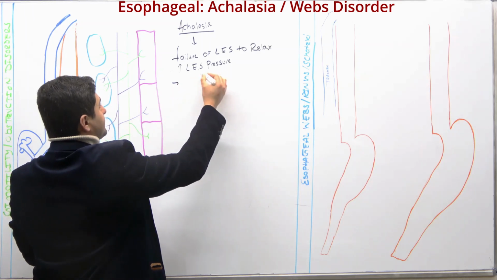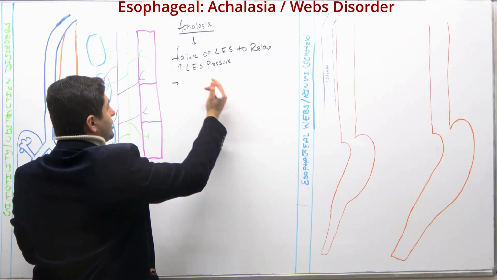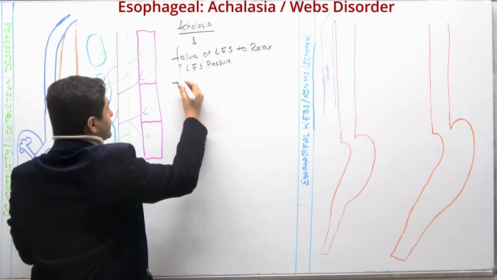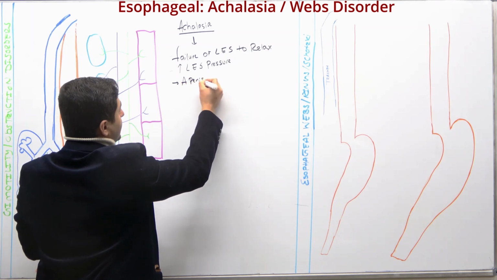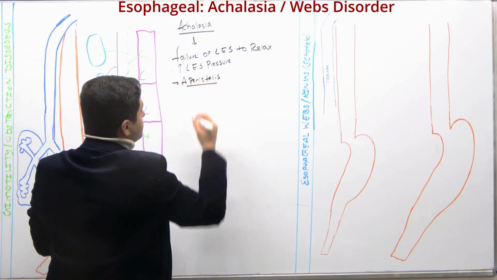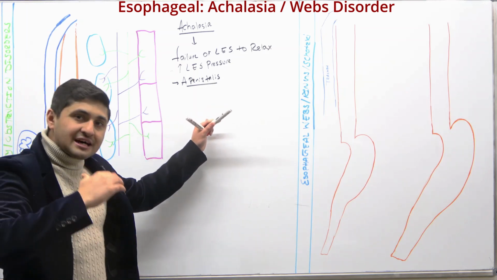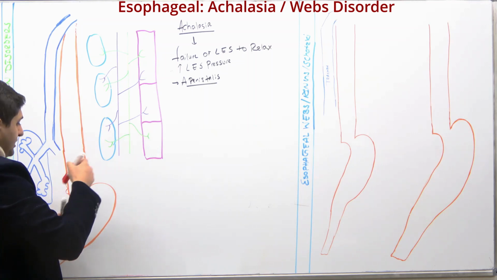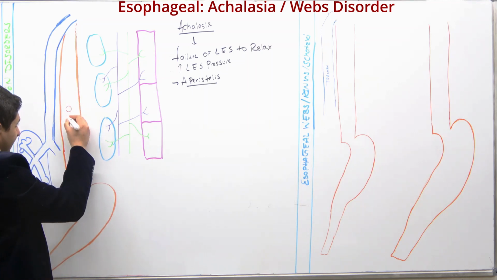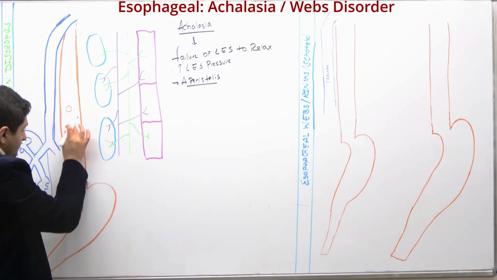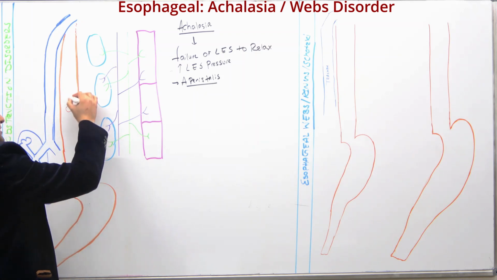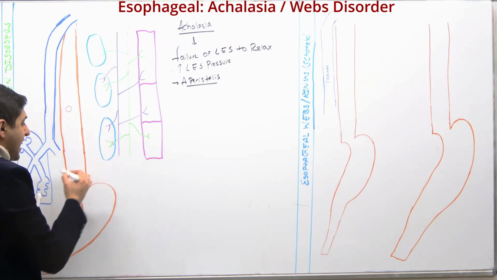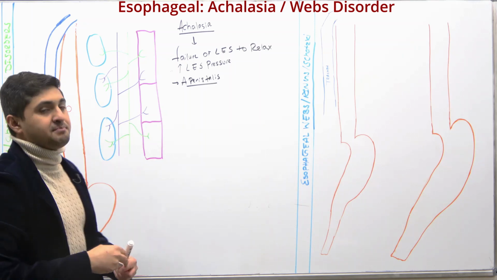And basically what happens, if there's an increase in lower esophageal sphincter pressure, or an increase in intraesophageal pressure, that basically causes aperistalsis. What does peristalsis mean? It means the segmental contractions in which, whenever we take food, the food has to move down this tube, this food pipe, to the stomach. If there is no peristalsis, that means the movement of the food would not happen. So in that case, we call it aperistalsis.